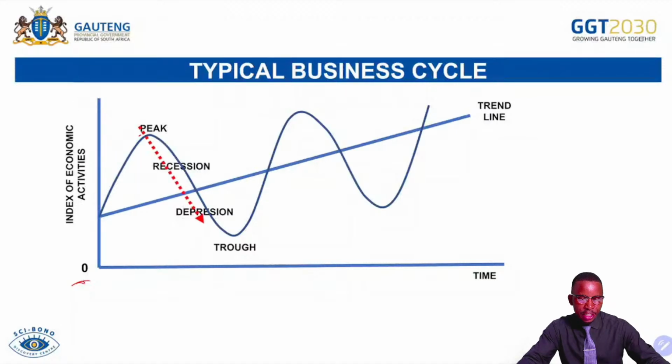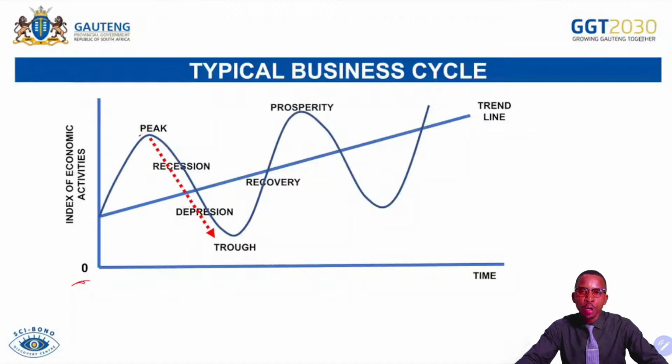But then let's see, we have this arrow that is pointing downward in there. That arrow is showing us what we call the amplitude, the downward or decreasing amplitude. So it will be indicated. Then I see recovery coming here, and remember, we call recovery the positive rebound in economic activities. That's when things start to be positive in the economy.